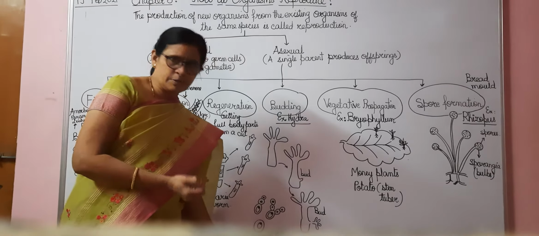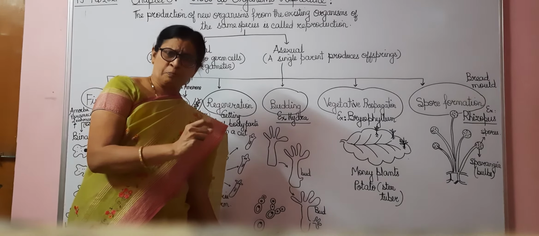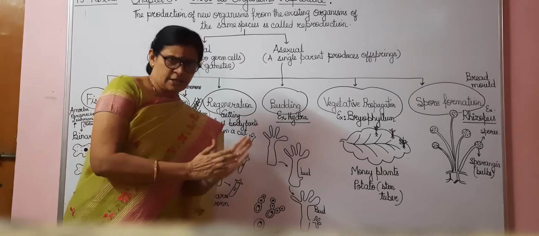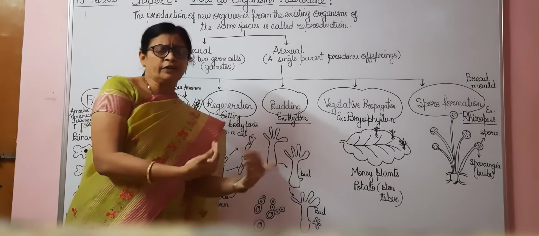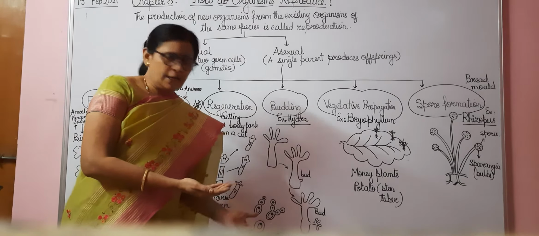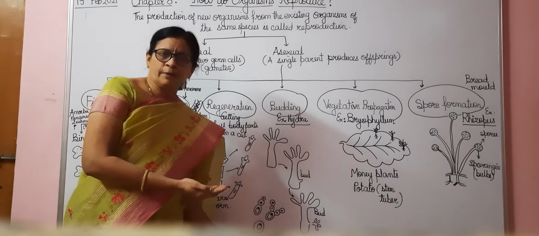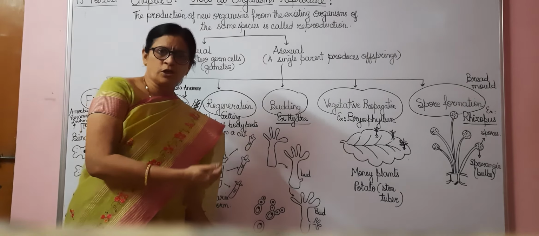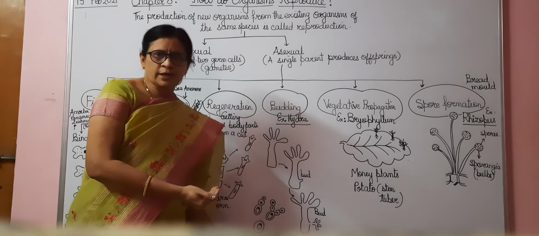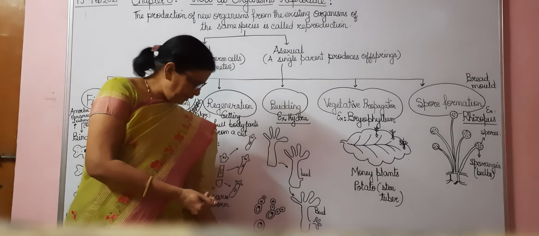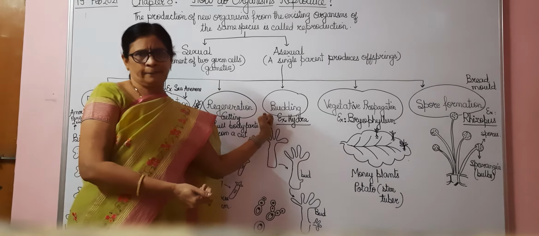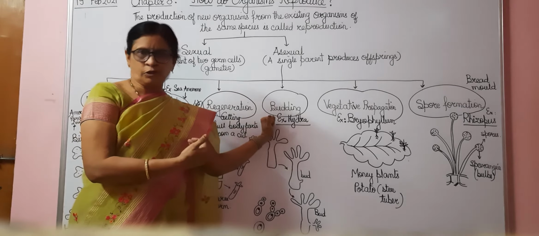Okay, budding also takes place in another organism which is called yeast. This yeast is a small cell. It forms buds of other new yeast cells, and when one of the yeast cells is removed, again it will develop into a new yeast cell. So these yeast cells also develop into new yeast cells with the help of the asexual reproductive method known as budding. So remember, in yeast also there is budding, and in hydra also there is budding. Okay, so this was the fourth method.